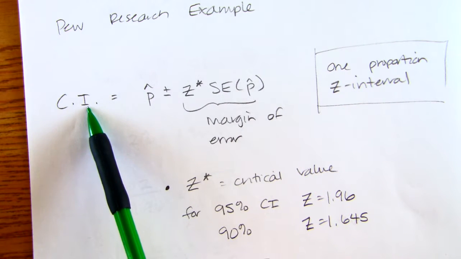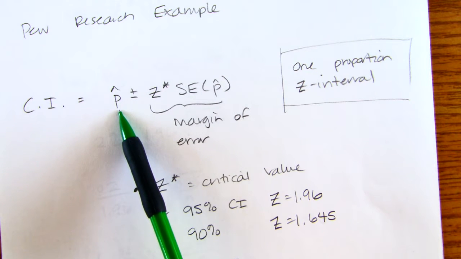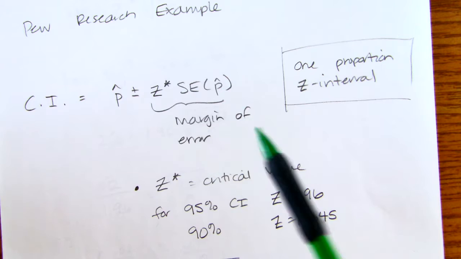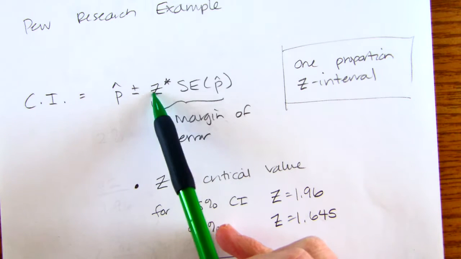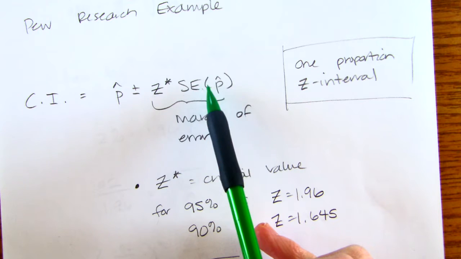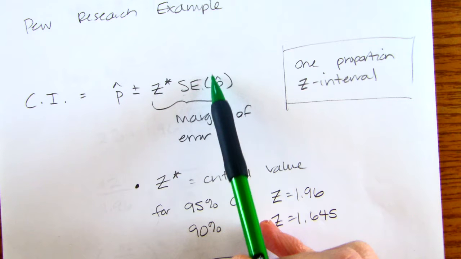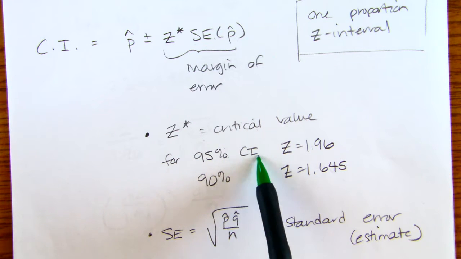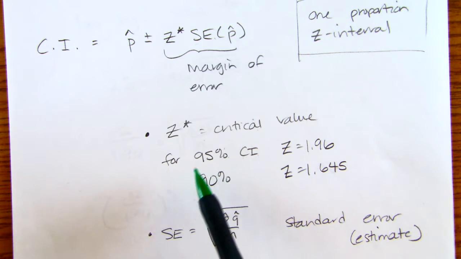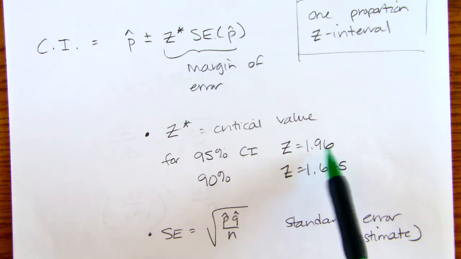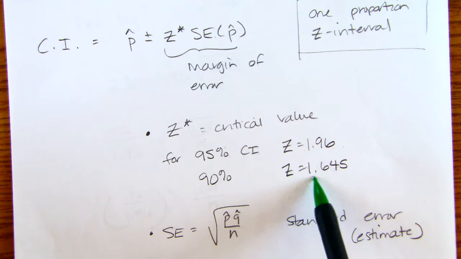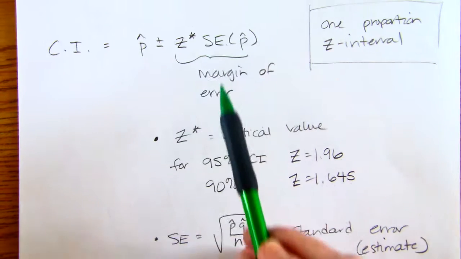So how do we construct a confidence interval? We find a sample proportion, and then we figure out a margin of error, plus or minus so many percentage points. And how do we get that margin of error? We take a z-star and multiply it by the standard error of our sample. So what is all this? Well, z-star is a critical value. For a 95% confidence interval, we think of it as being 2 standard deviations away. Technically, it's only 1.96. If we only wanted to capture 90% of the curve, we would only need to go out 1.645 standard deviations.